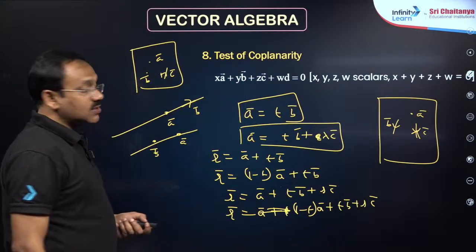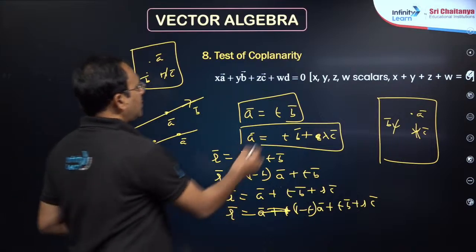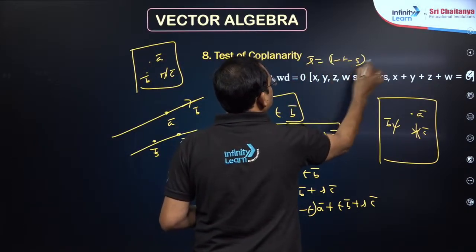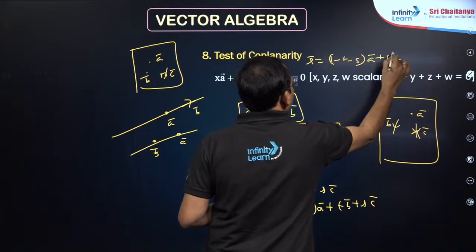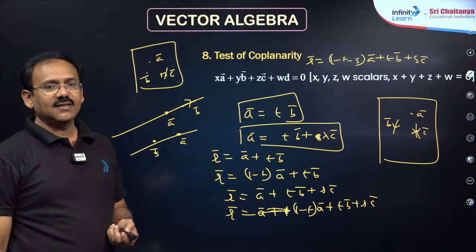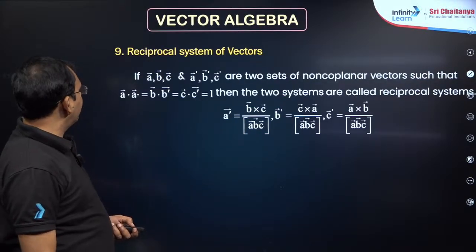If you want the equation of a plane passing through three points a bar, b bar, c bar, you can write r bar is equal to 1 minus t minus s into a bar plus t b bar plus s c bar. Okay, right dear students, so these things will help you.